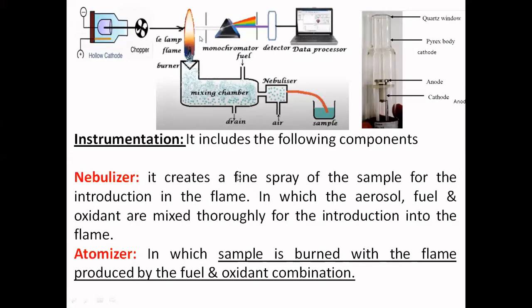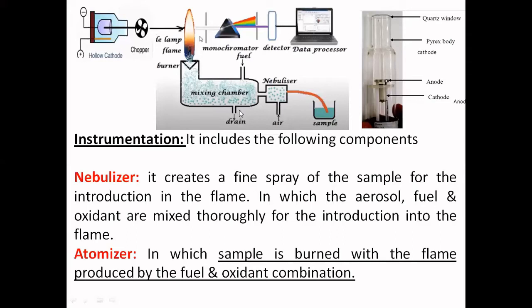Let us look into each part of this instrumentation. Here, as seen, it's a small beaker where you need to keep the sample. It contains the nebulizer, which creates a fine spray of the sample for introduction into the flame.